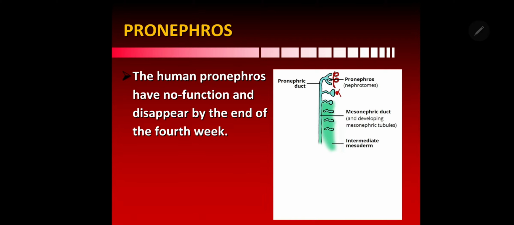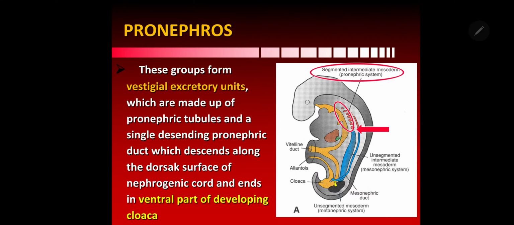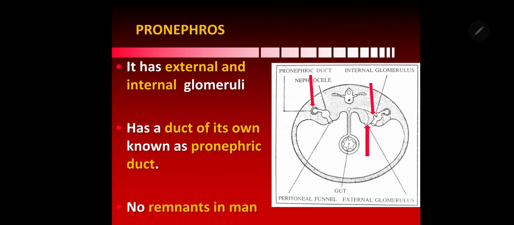Why? Because it has two sets of these structures, as you have seen here. So the process of excretion is a bit cumbersome. The external glomerulus releases the waste material into the coelomic cavity. It is taken up by the pronephric tubule and filtered by the internal glomerulus. Then it is excreted via the pronephric duct, and it is very time consuming, and it doesn't work in humans.